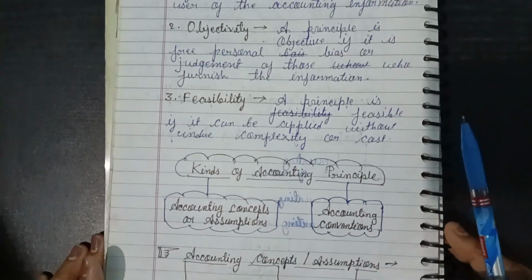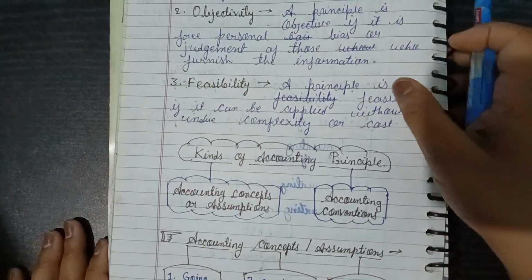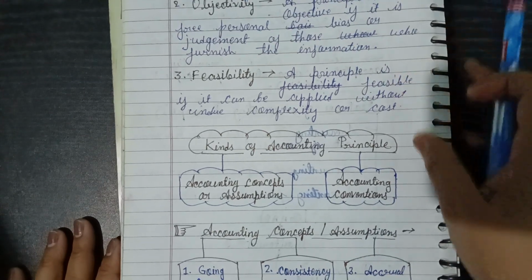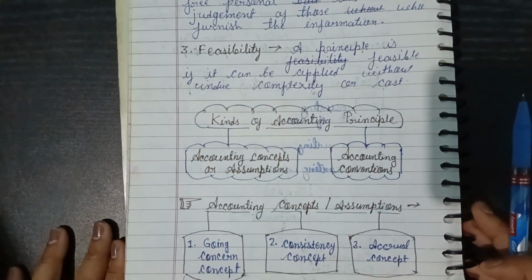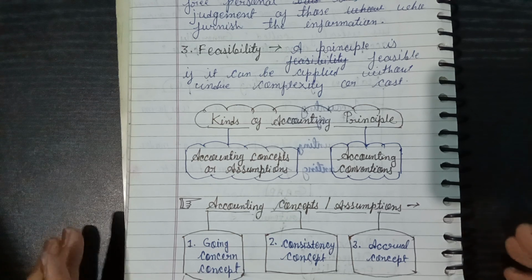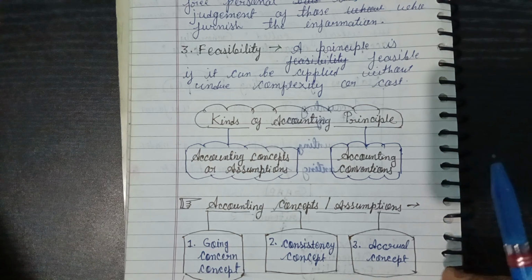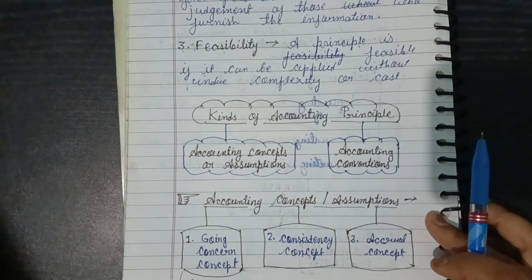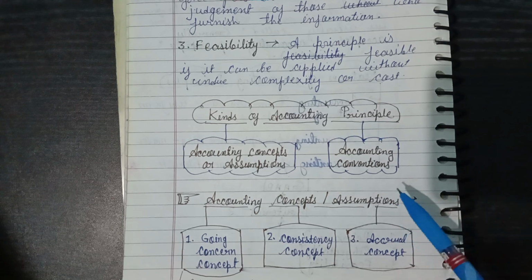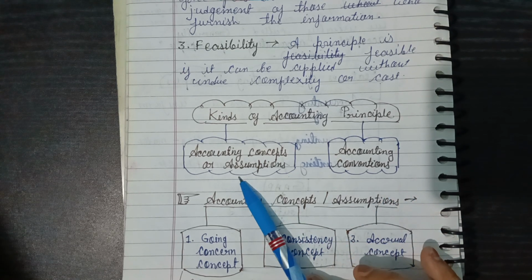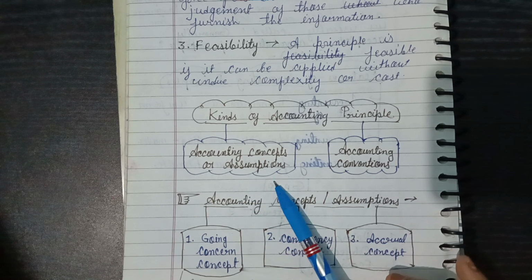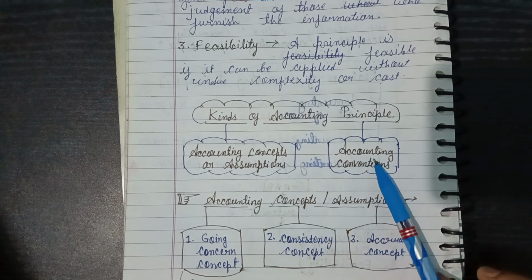Now come to what are the kinds of principles, or what are the types. Mainly there are two types of principle. First is accounting concept or assumption, and second is accounting convention.